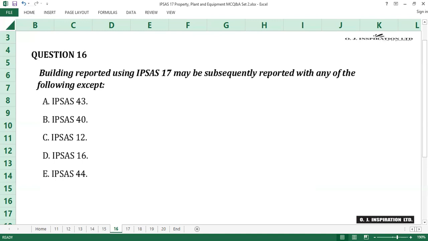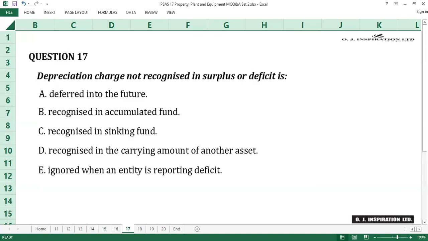The actual combination reporting is done using IPSAS 40 for all items for the purpose or process of combination. Specific IPSAS is applied to each item post-combination, and IPSAS 40 is not used in the reporting of building. B is the answer to question number 16.